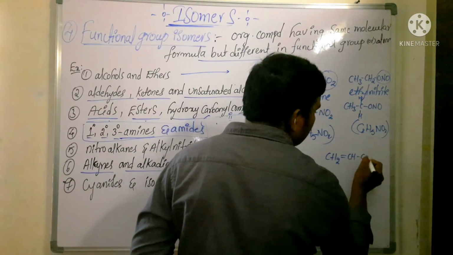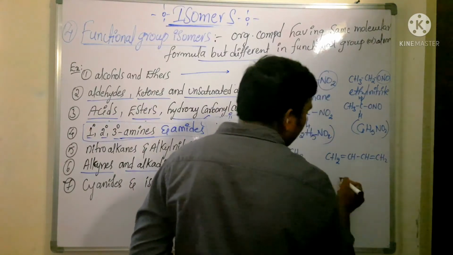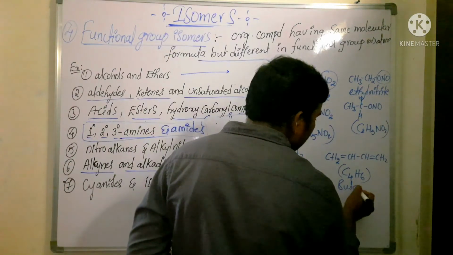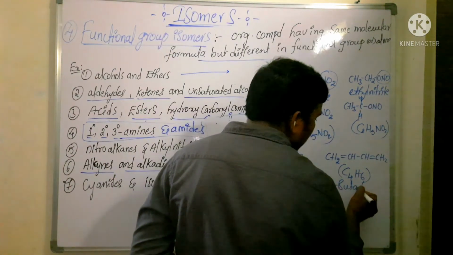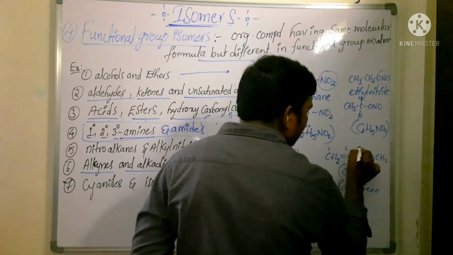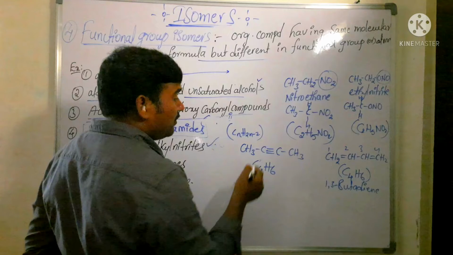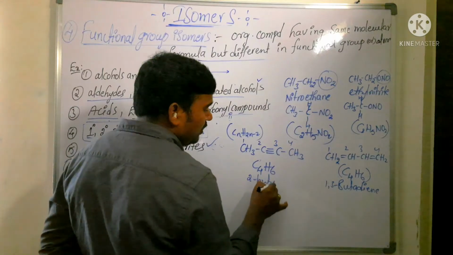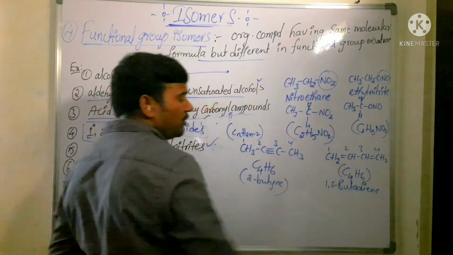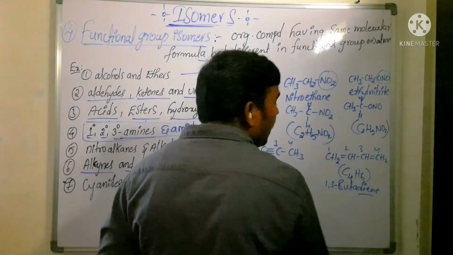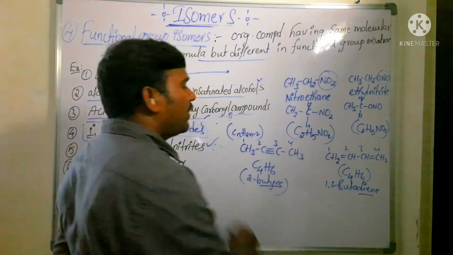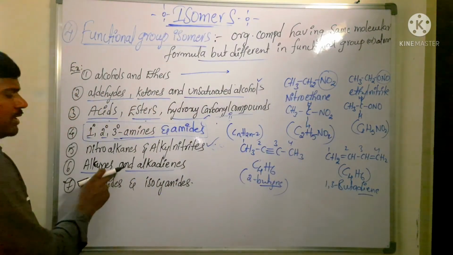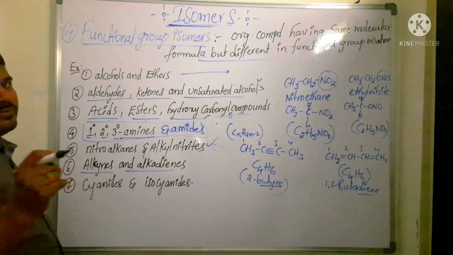Alkyne and butadiene. CH2 double bond CH, CH double bond CH2. Now it also has C4H6 only. It is butadiene. It is 1,3 butadiene, 1, 2, 3, 4. But whereas here it is 2 butyne. So 2 butyne and 1,3 butadiene. Alkyne and alkadiene, these two come under functional group isomer. That is, alkynes and alkadienes come under functional group isomer.